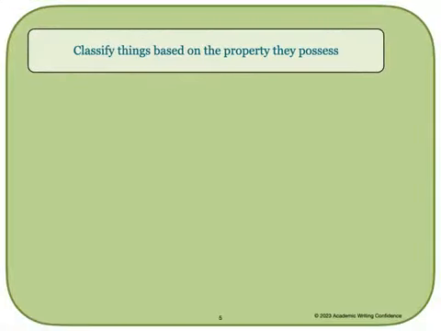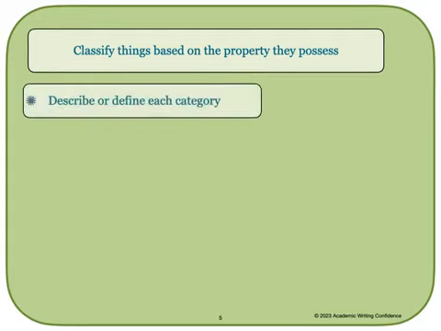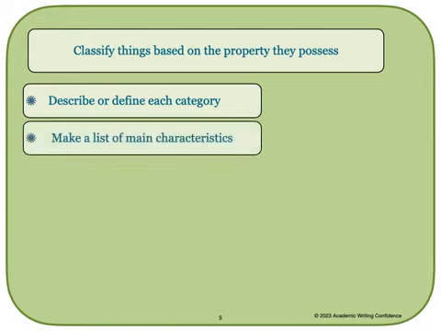Here are a few things you should do when writing a classification essay. You should classify things based on the property they possess. What are the specific characteristics about the topic that you want to use to write your essay? You should describe or define each category. Making a list of main characteristics is also important.